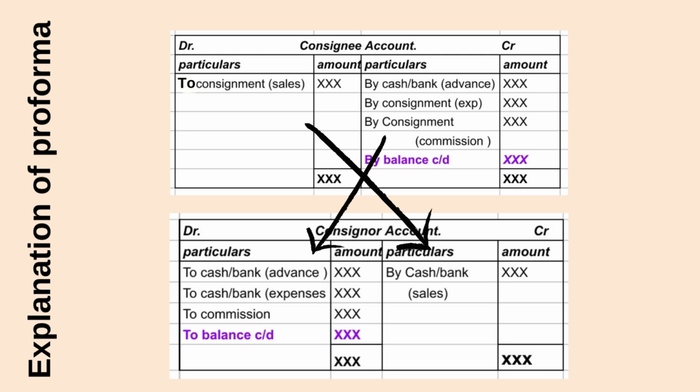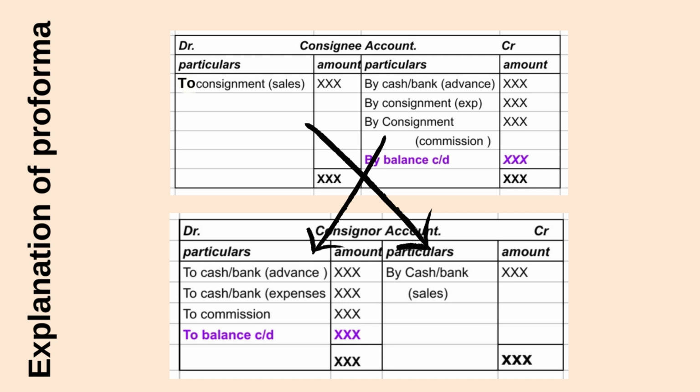Therefore, to consignment sales turns into by cash or bank (sales amount). Why are we writing cash or bank in the consignor's account? Because the consignee should pay us in the form of cash or bank. Sales turn out in which format? Cash or bank format only. That's why we write by cash or bank (sales).